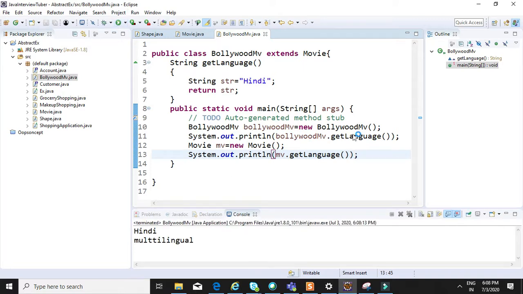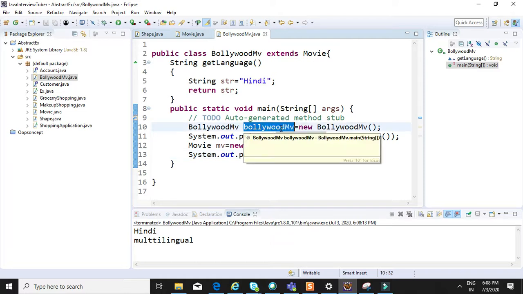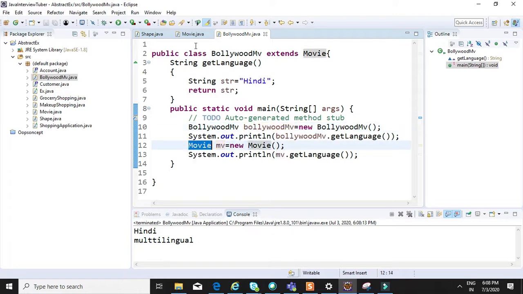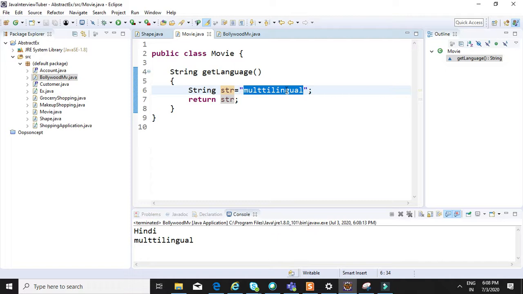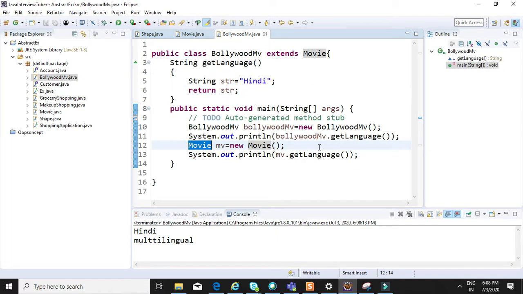First it is printing Hindi because the object reference is BollywoodMovie, so it is calling this method. But in the second the reference is Movie, so it is going to this class, checking the output and printing here. So every time, based on the reference, it is calling the method, so it is called runtime polymorphism.